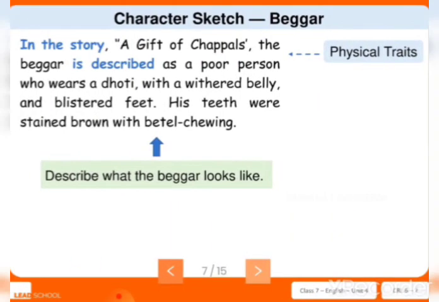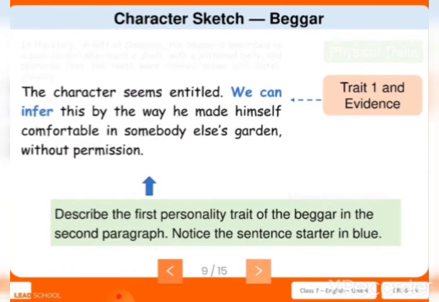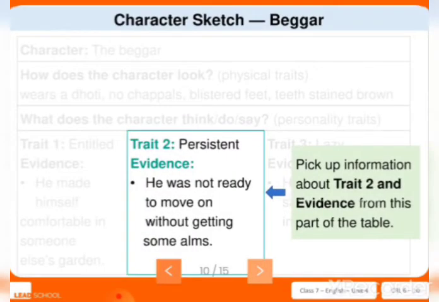So first we learned that from the story, you have started like this, isn't it? You have written about the physical traits of the character, and it continues the first evidence as the second paragraph. And next is trait 2, that is of persistent evidence. He was not ready to move on without getting some alms. So this is the second evidence which was given.